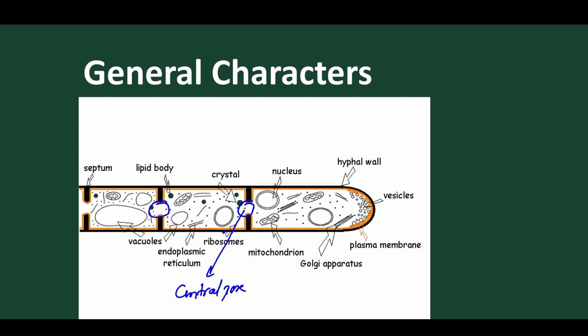And this is the structure of hypha. Here in the hypha, this is a single cell. We find the nucleus, the mitochondria, the ribosomes, and the vesicles present. Here the plasma membrane and the cell wall are present. And we also find Golgi bodies and endoplasmic reticulum. The Golgi bodies are present in single cisternae form, unicisternae. We'll discuss everything later.